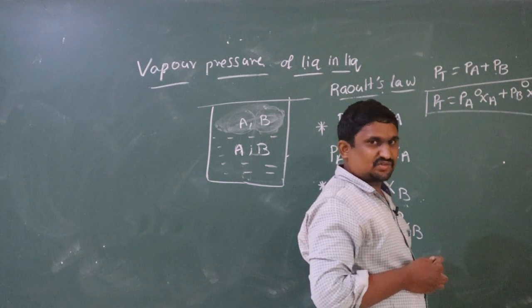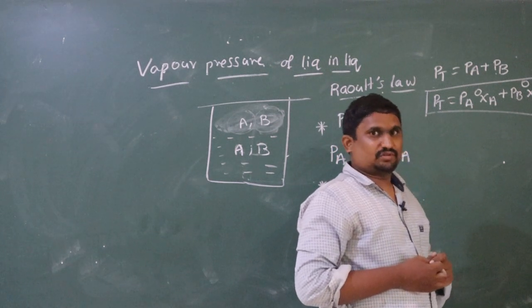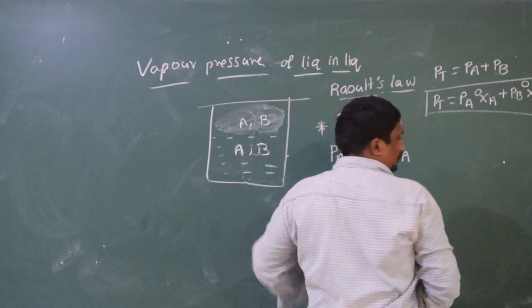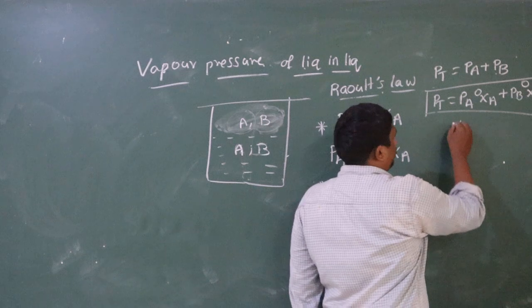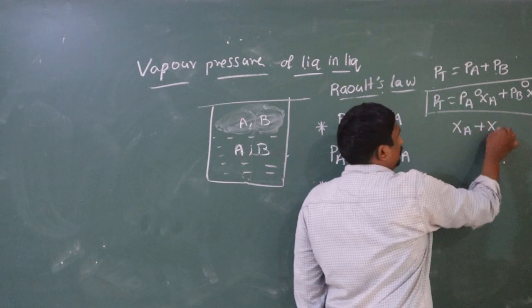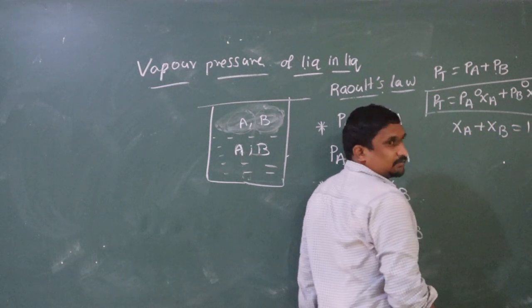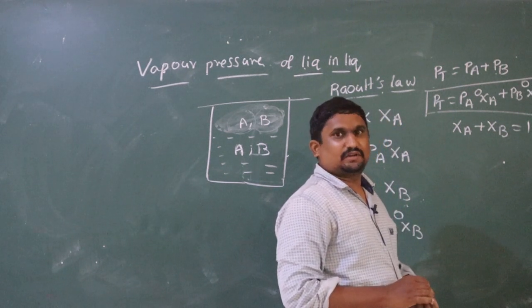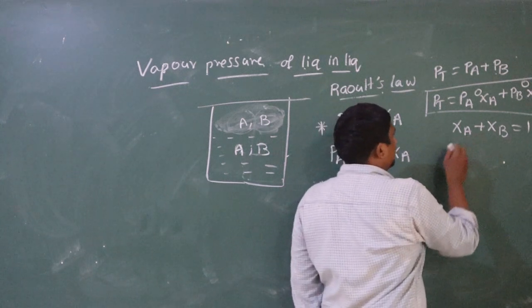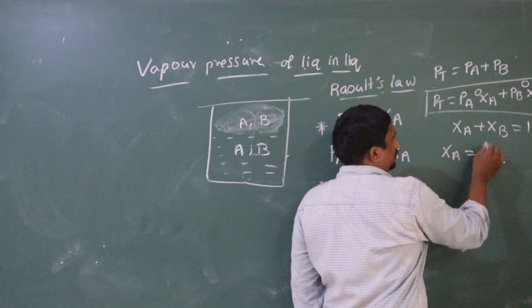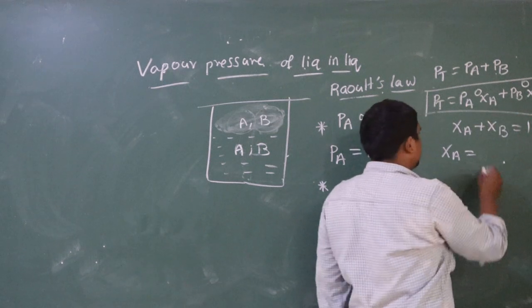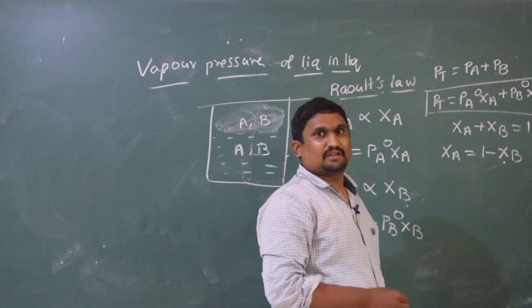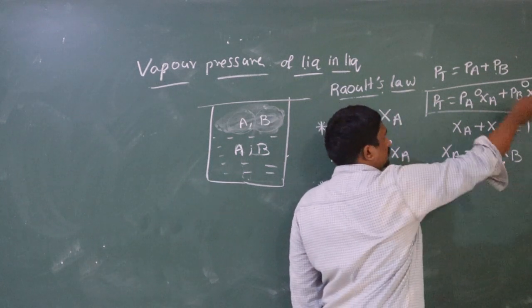Now, how many components are there in the solution? Two components. So the mole fraction of A plus the mole fraction of B is equal to 1. So the mole fraction of A is equal to, sending XB to that side, 1 minus XB. Substitute this value in the formula.